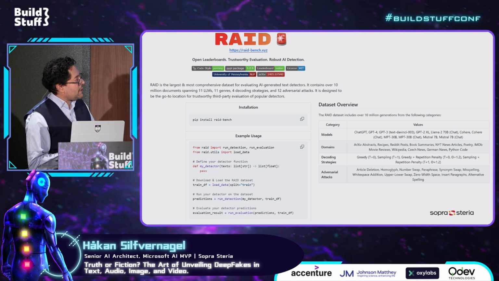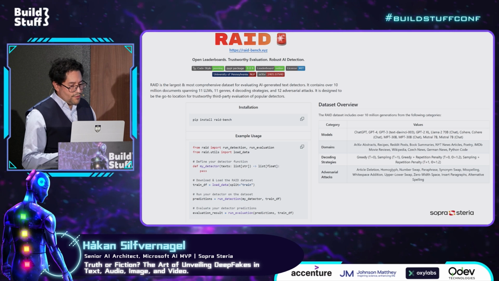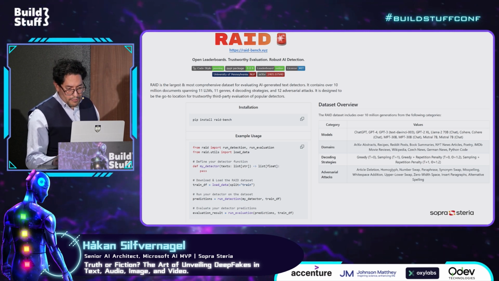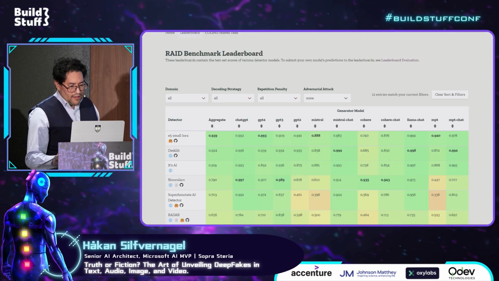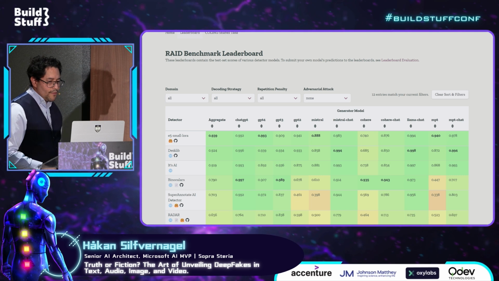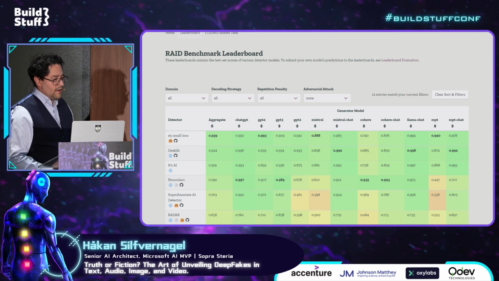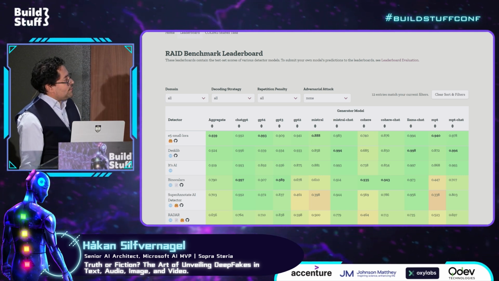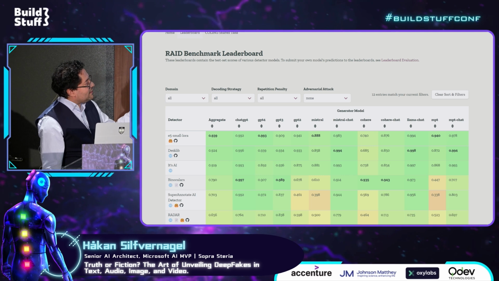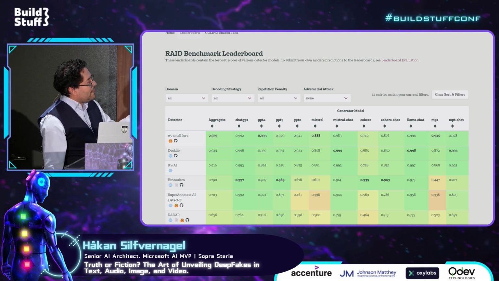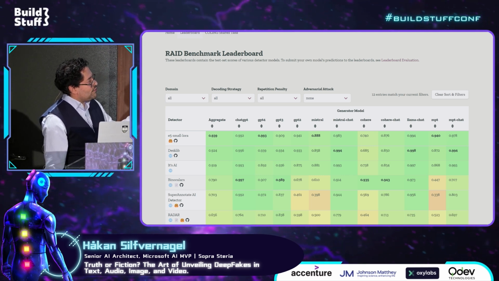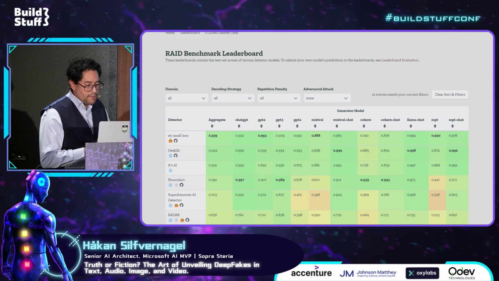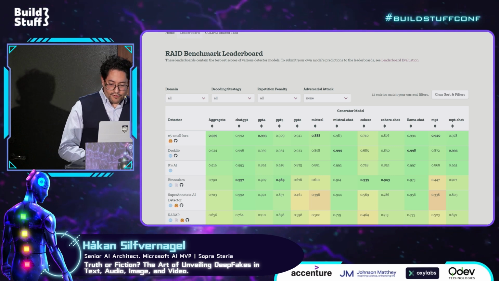You just need to have Python, and then you can install it through pip install. And here is the current leaderboard for RAID. So we can see here that the first tool is probably a good tool to try out, given that we don't have any other options.